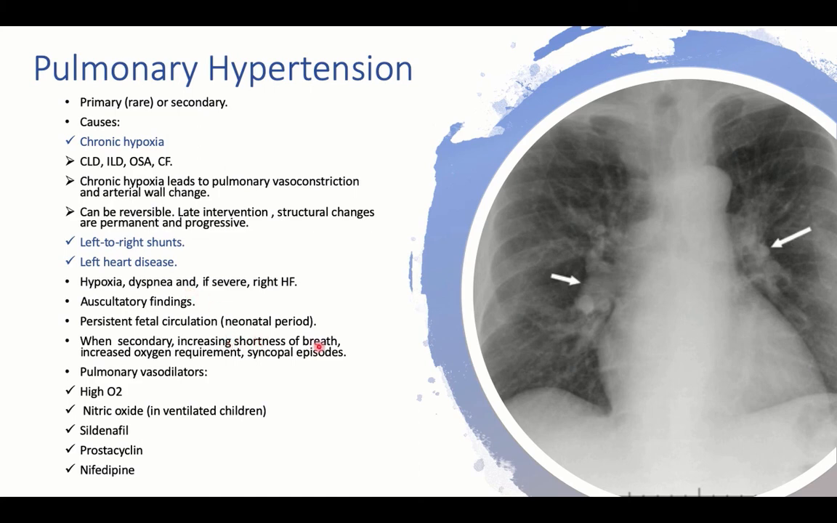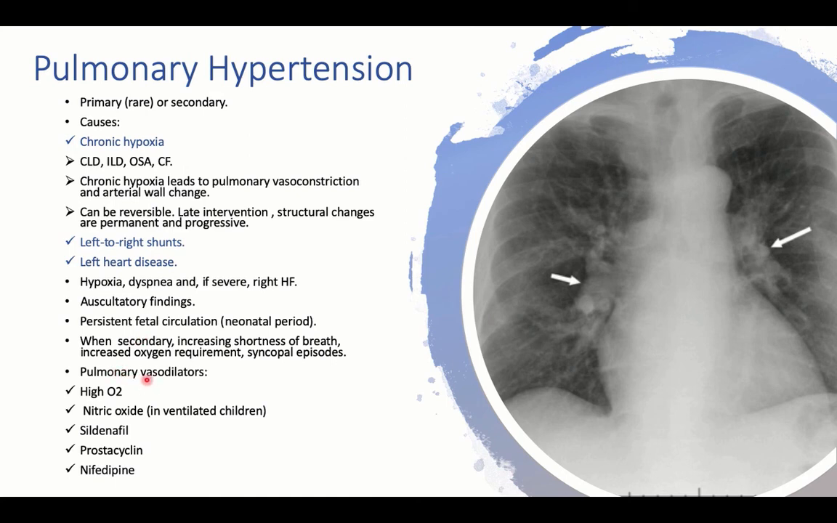Also shortness of breath, increasing oxygen requirement, and syncopal attacks, as pulmonary hypertension will result in reduction of output to the left ventricle and would be associated with reduction in the cardiac output, giving low cardiac output manifestations. Pulmonary hypertension can present in the neonatal period as a separate or isolated entity called persistent fetal circulation, discussed in the chapter of neonatology.